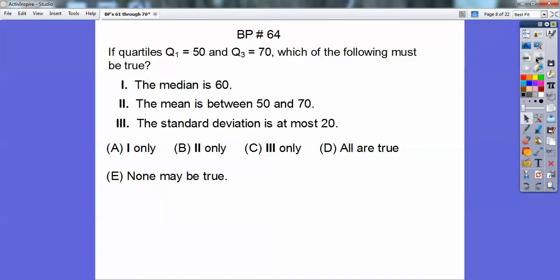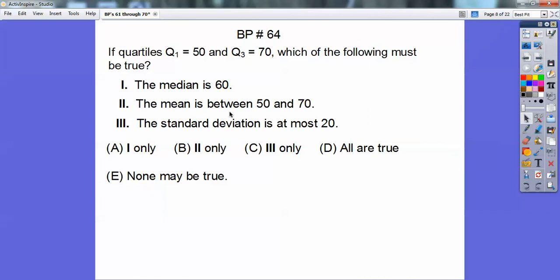All right, if quartiles 1 and 3 are 50 and 70, which of the following must be true? The median is 60. Remember a box and whisker plot? This one would be quartile 1, over here would be quartile 3. Somewhere in there is the median. It's the vertical line for the median, but it's not necessarily in the middle, so 1 isn't true.